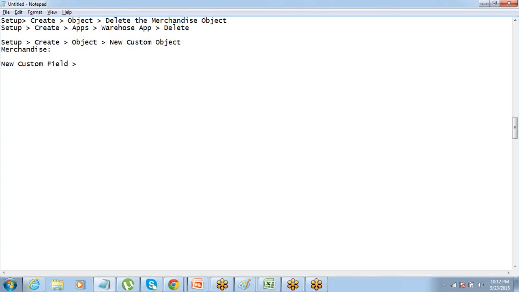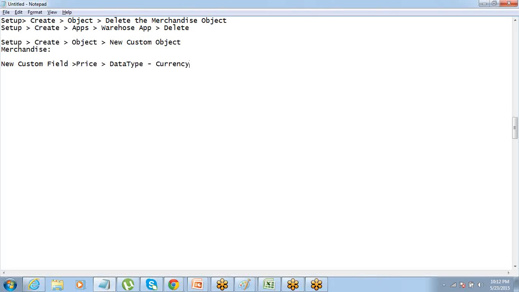call it price. And the data type for price will be currency, right? So all that we have to do is create the new custom field called price and the data type will be currency, correct?